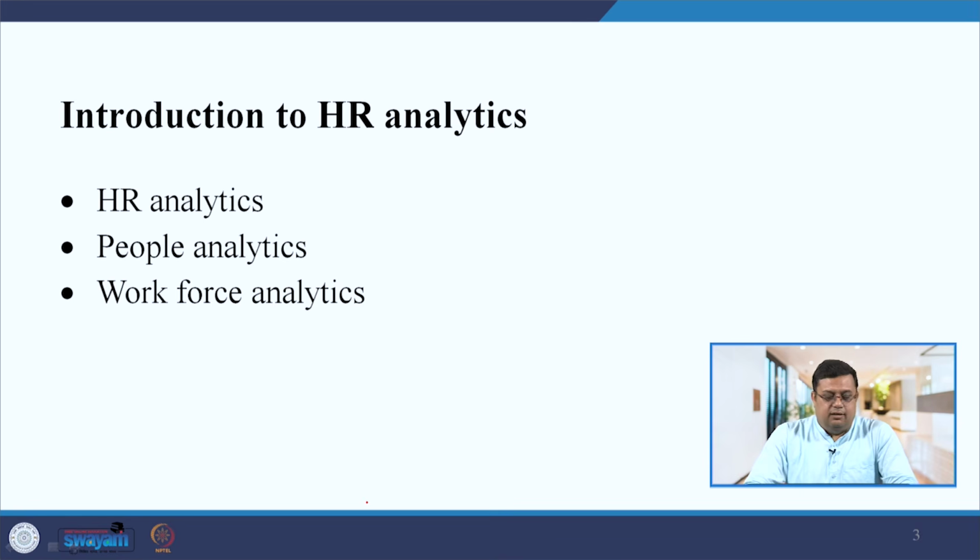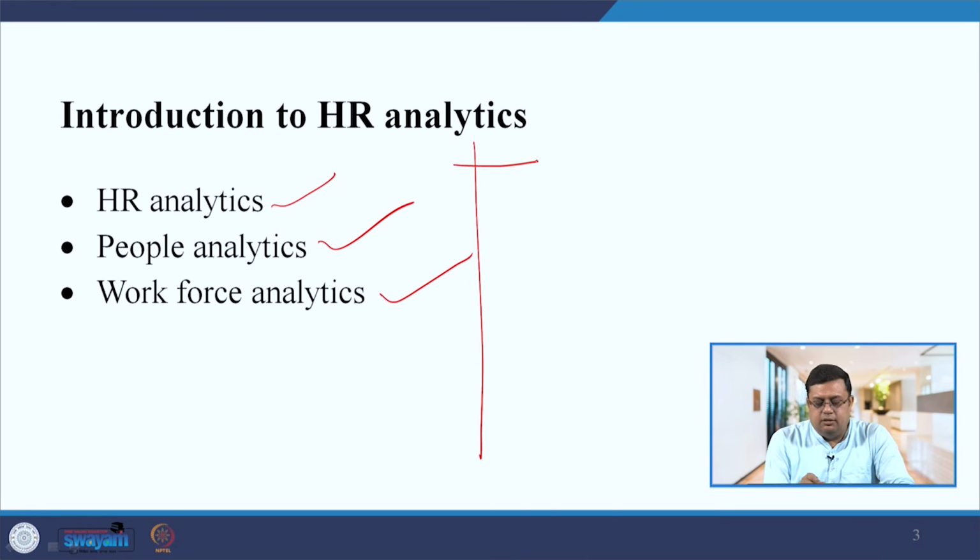If you are in this field, then you might have heard some people say HR analytics, human resource analytics. Some people say people analytics, some people say workforce analytics. But the meaning is the same, right? Things that are done under these analytics are the same. So, what I suggest for all HR managers, for starting purposes, is this.